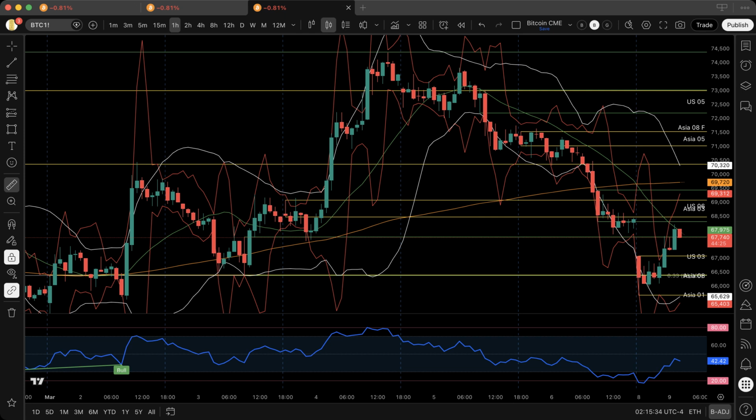The most recent structural layer emerged during the March 8th Asia session. A new session anchor formed between two earlier structural centers. Above it sits the midpoint of the March 3rd US session anchor box. Below it sits the midpoint of the March 1st Asia session anchor box. This means the current session anchor formed inside an existing structural corridor, not at a new boundary, but between two older ones. Corridor environments create a specific type of behavior. They encourage testing. Price moves from one boundary to the other without establishing immediate relocation. This is exactly what the chart is currently processing.